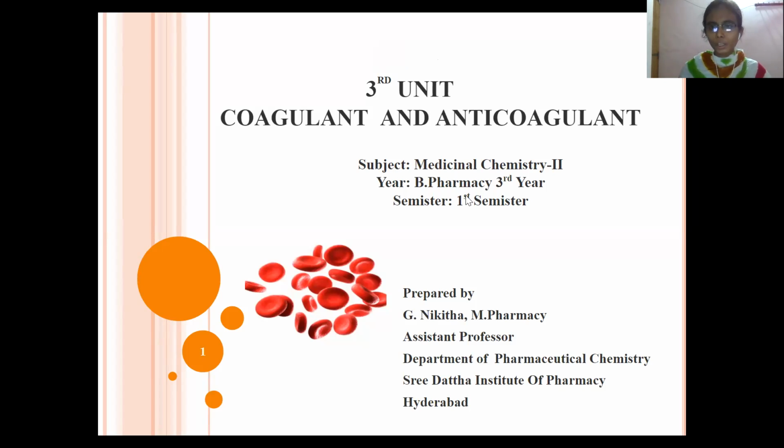So today we are going to discuss coagulants and anticoagulants. This is the third unit. The topic name is coagulant and anticoagulant.